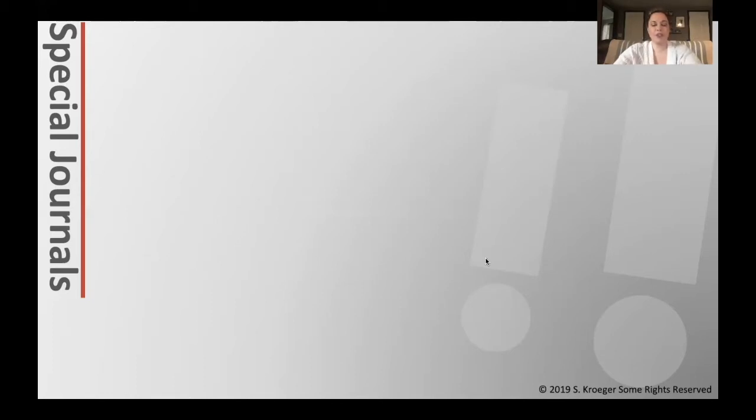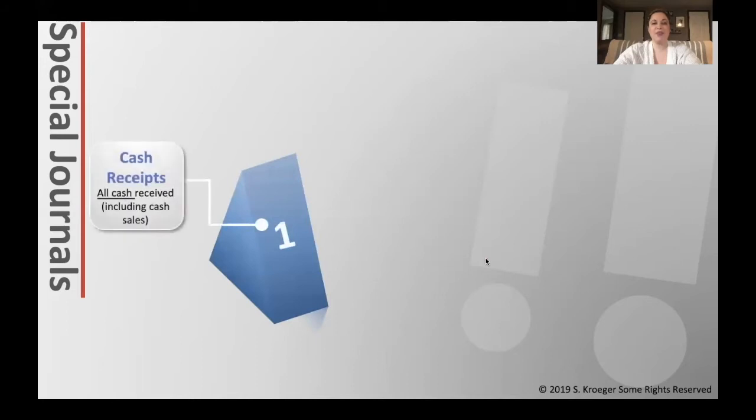There are 4 special journals that we're going to be covering. The first one is the cash receipts journal. Now, cash receipts means all the cash we're receiving. Think receipts, receiving. Everyone always thinks receipts as you're paying for something, but that's not true. A cash receipt would be receiving cash. So anytime we're receiving cash for whatever the reason, we'll go into this first special journal, the cash receipts journal. If we're receiving cash because we made a sale, if someone owed us money and they're paying us, if we sold a building or a piece of land, anytime we're receiving cash, it will go here, regardless of the reason.